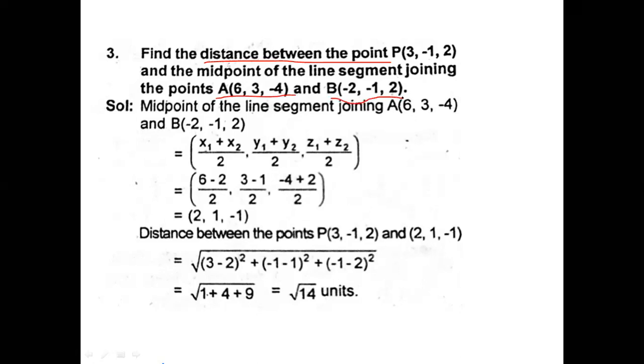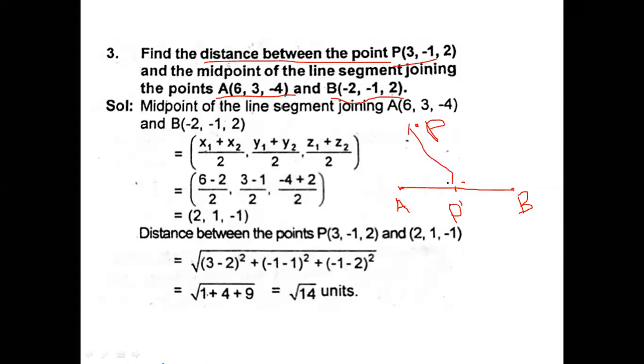What is A? (6, 3, -4), and B is (-1, -1, 2). So what we have to find is the distance between this point P, it could be anywhere, and the midpoint of AB. This is your A and this is your B. The midpoint of it is P dash. So we have to find the distance between these two.